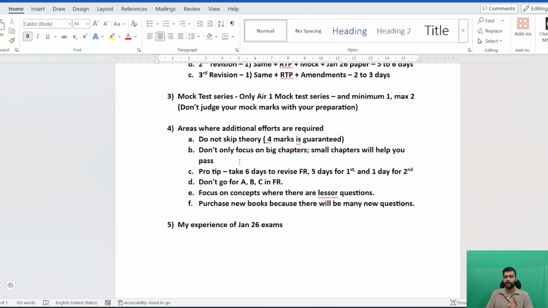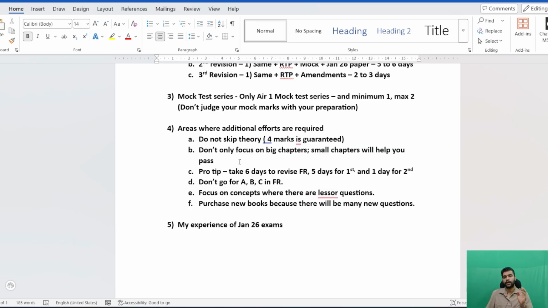Now the second point, do not focus only on the big chapters. You have to focus on the small chapters as well. Financial instruments, business combination, consolidation, these are the big chapters of the FR subject. You should not focus only on those, you have to focus on the small chapters, that is Ind AS 116, 37, 40. All these are also important chapters.